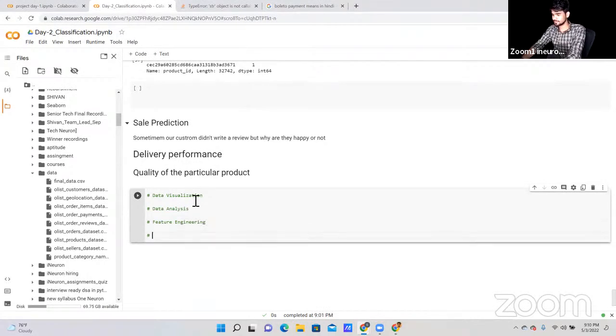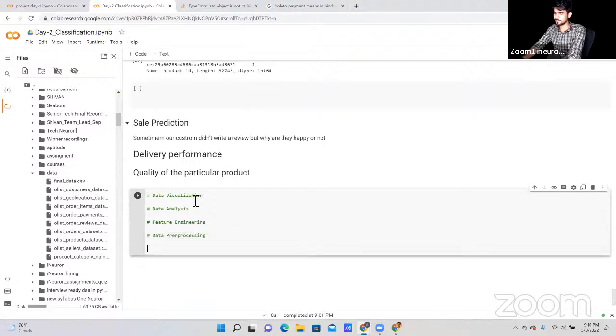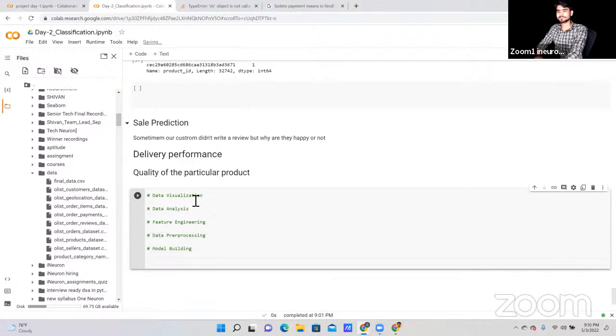Now feature engineering. Fourth, yeah, it will be a part. Data pre-processing is a part of feature engineering, but I'm writing pre-processing here. And now the fifth point that we have is model building. Okay, so this is the agenda that we have for the next class.